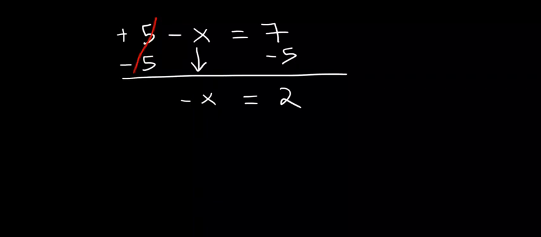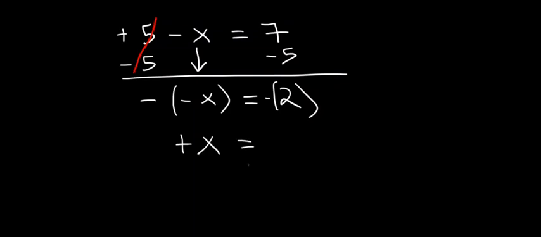Now, to remove the minus, you multiply both sides by a negative, okay? So negative times negative gives you plus x equal to minus 2. So our x is equal to minus 2. As simple as that.